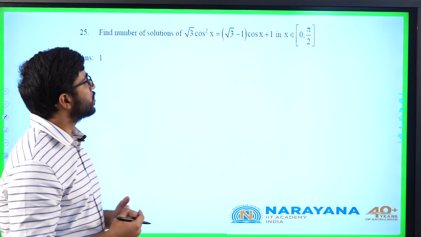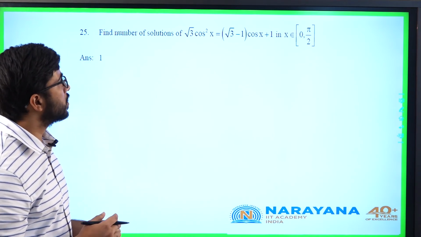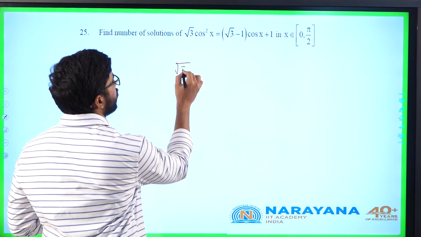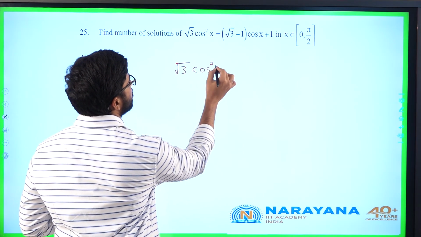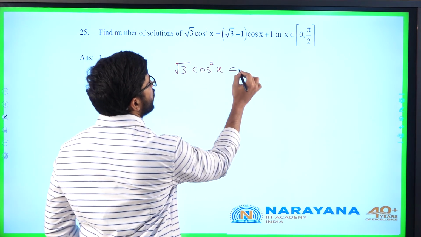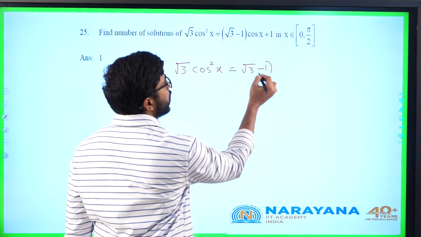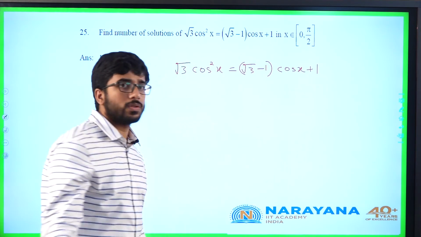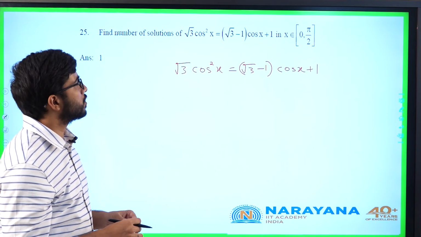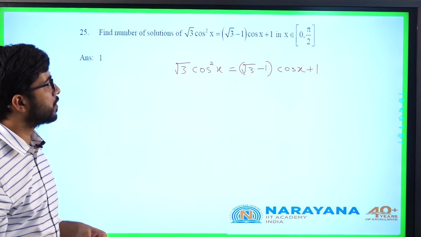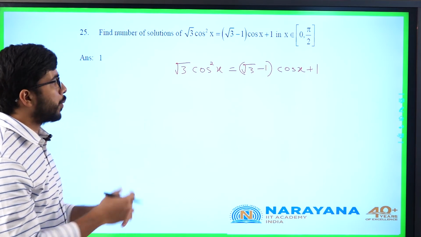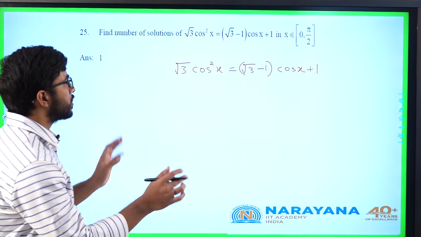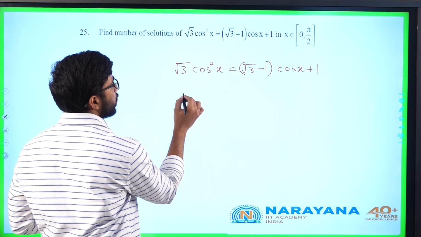Find the number of solutions of root 3 cos square x equals root 3 minus 1 into cos x plus 1. Again a question based on trigonometric equations. We got questions based on ratios, and this is a question based on equations now. A quadratic equation in cos x, if you write and simplify it will be easy, but it is not needed. I will bring this cos x here.